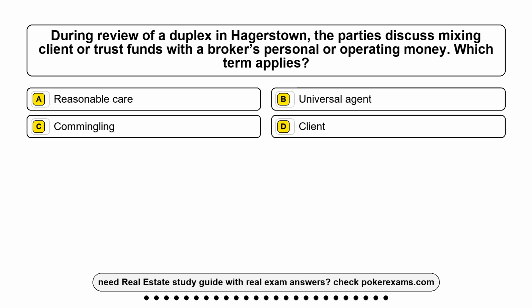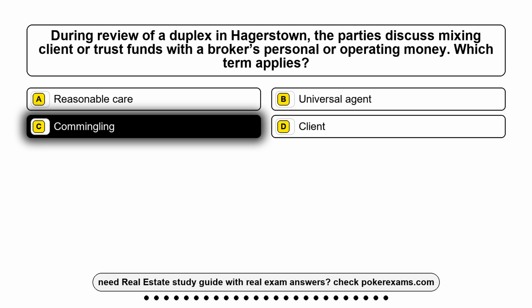Question 17. During review of a duplex in Hagerstown, the parties discuss mixing client or trust funds with a broker's personal or operating money. Which term applies? Option A, reasonable care. Option B, universal agent. Option C, commingling. Option D, client. The correct answer is option C, commingling.